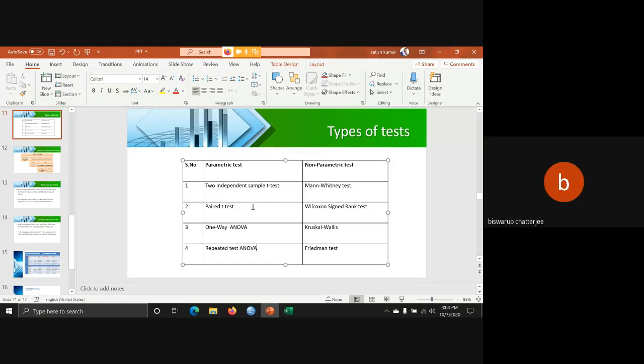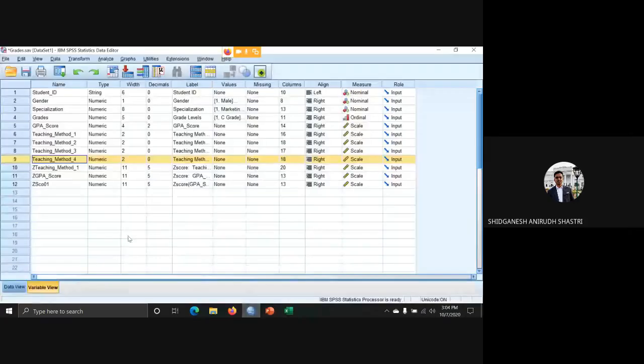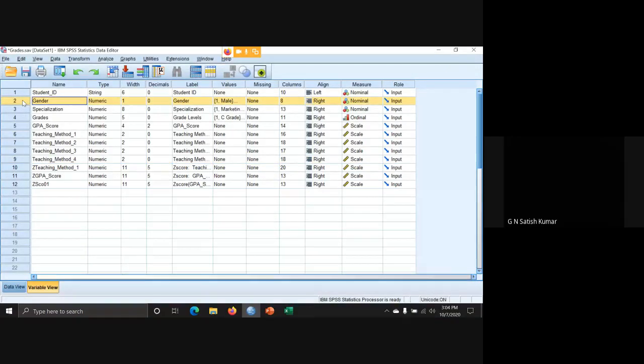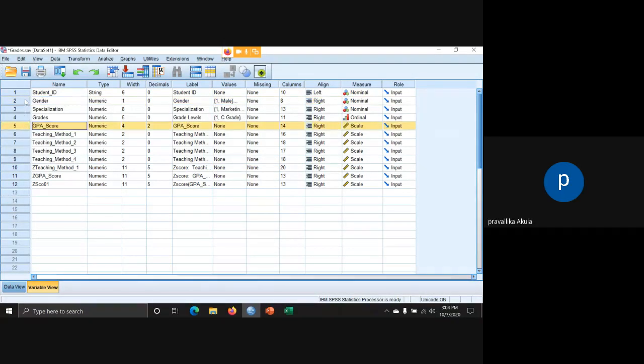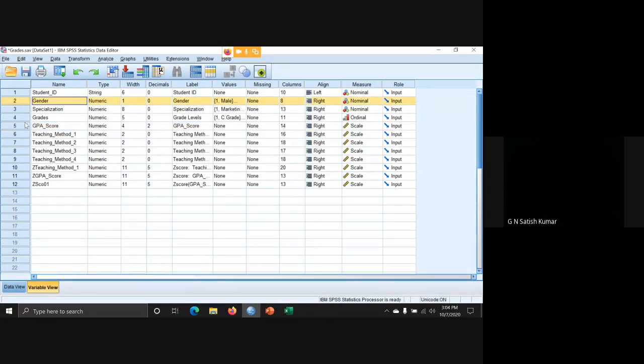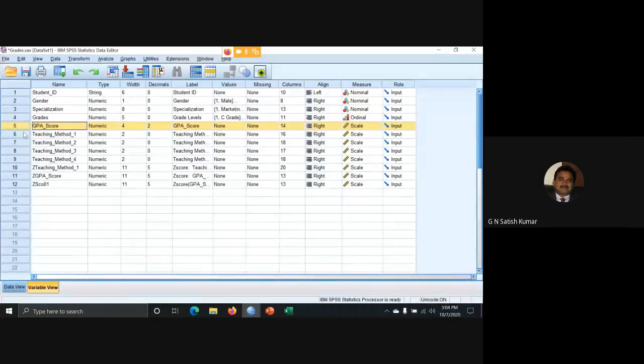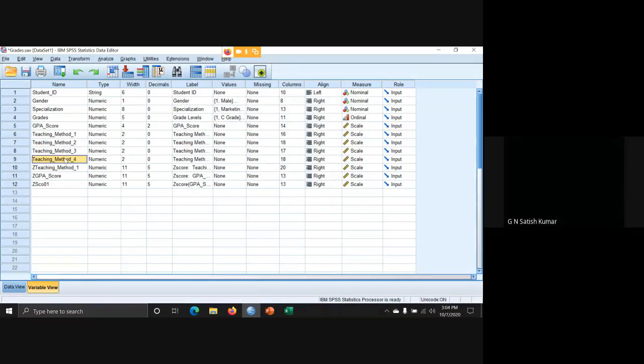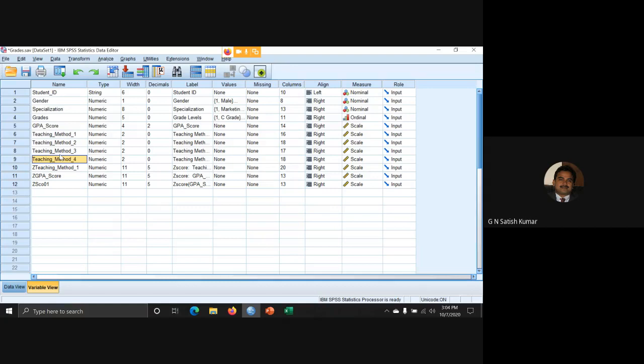Okay, sir. Now, in this case, when you're talking about gender and GPA, gender is the independent sample and GPA is the dependent sample. So this is what we are talking about. Even with teaching methods 1, 2, 3, these are all scores only. So score is one sample, and method is the second one. Method is independent, score is dependent.